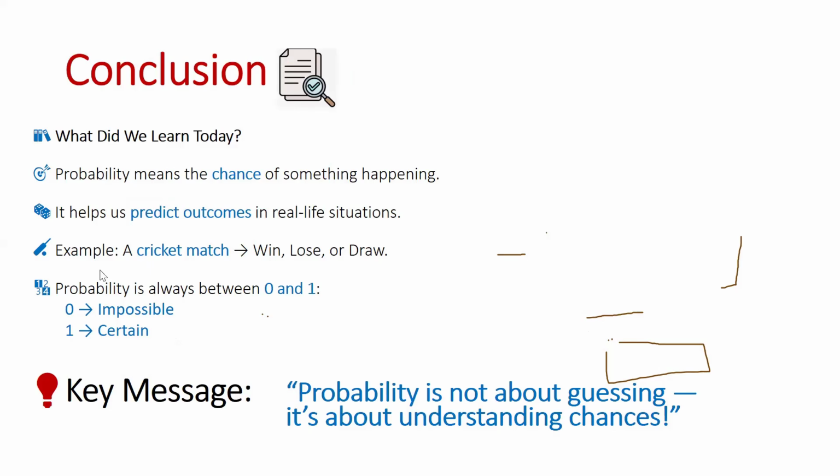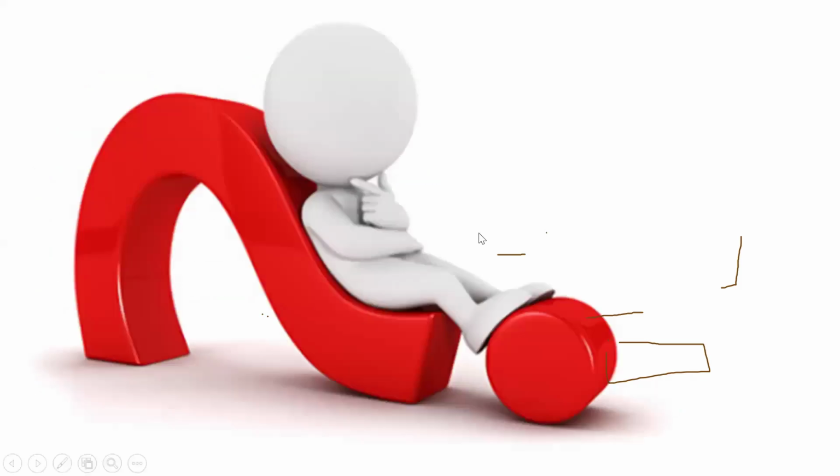The key point of today's lecture is the probability range. It ranges from 0 to 1, and 0 means an impossible event, with 0% chance of the event happening. And probability of 1 means a certain or sure event. There is 100% chance of the event happening. So the key message for today's lecture is probability is not about guessing. It's about understanding chances. So my dear students, if you have any question, don't hesitate to ask me.